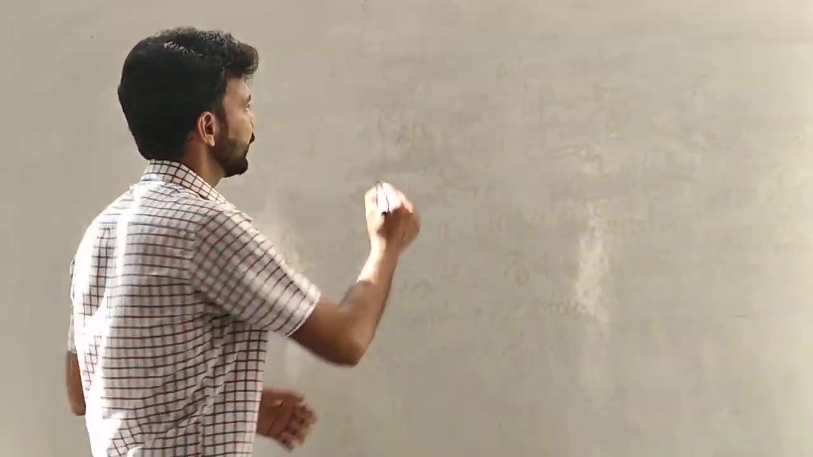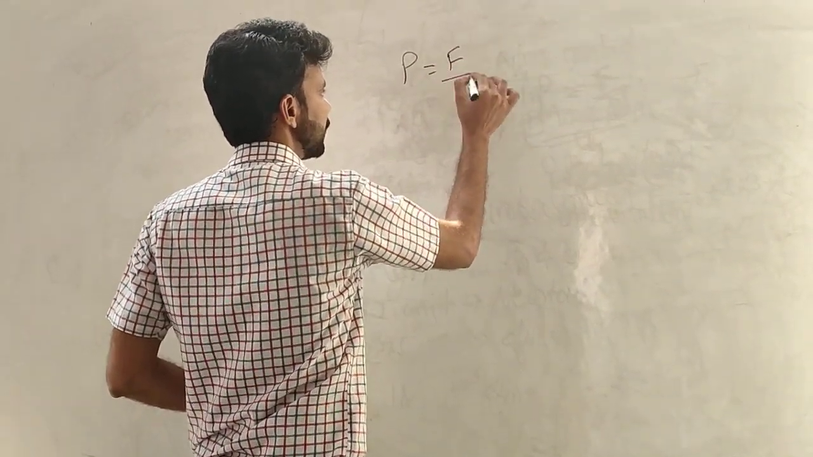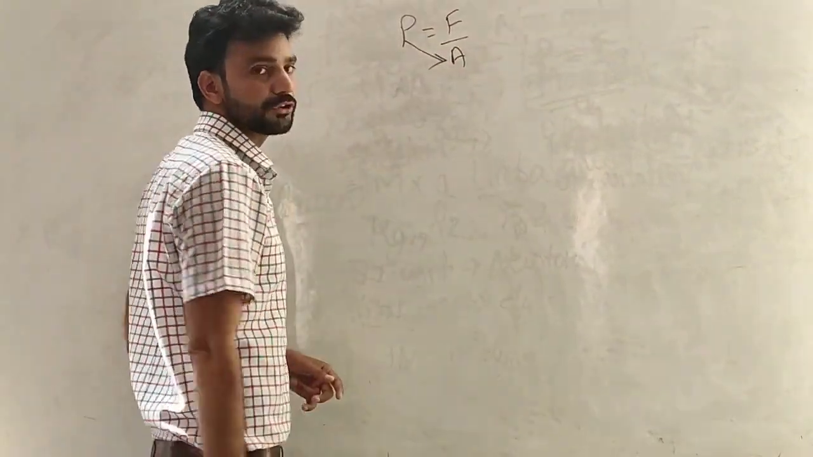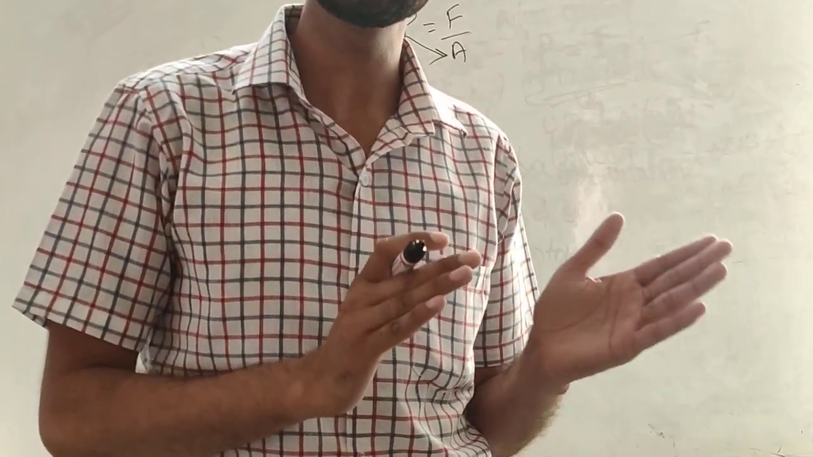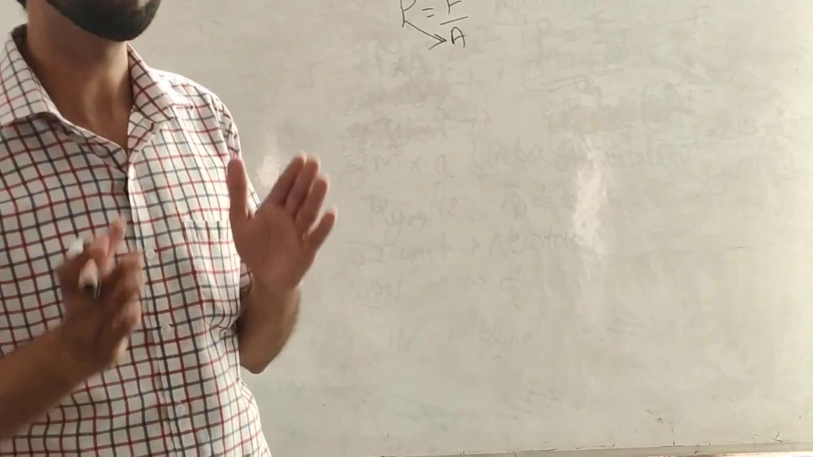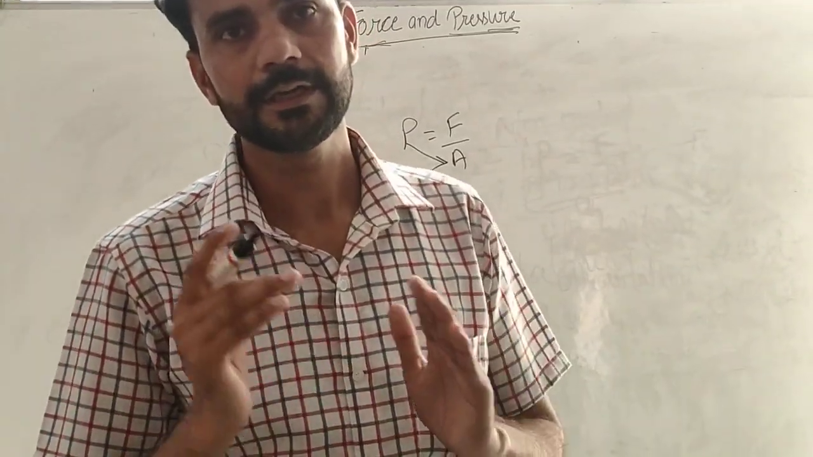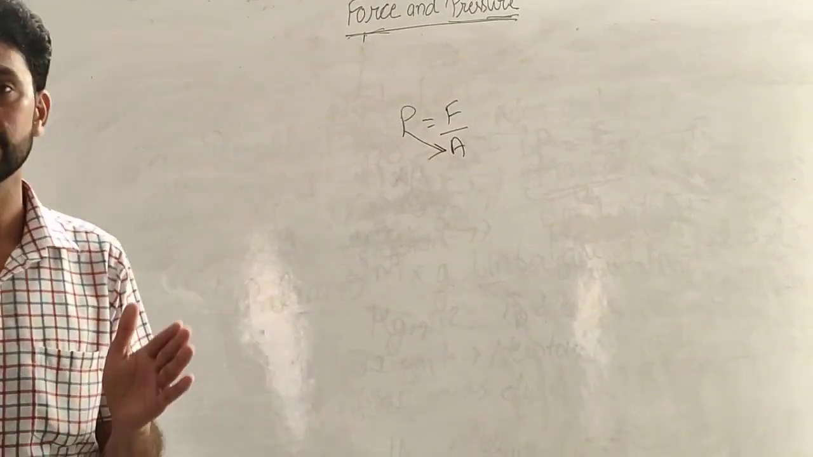Now we will discuss pressure. Force per unit area is known as pressure. Pressure is inversely proportional to area and directly proportional to force. It means if the value of force increases, then pressure will increase. If the value of force decreases, then pressure will decrease. If the value of area increases, then pressure will decrease.